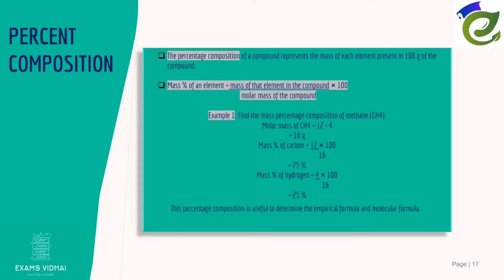Mass percent of carbon is equal to mass of carbon, that is 12, into 100 divided by molar mass of methane, which is equal to 75%. Similarly, we obtain the mass percent of hydrogen as 25%.